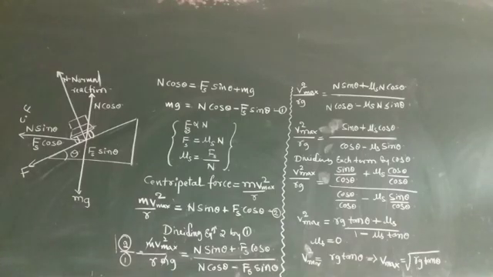So here the frictional force is not needed at all to provide the necessary centripetal force, and there is practically no wear and tear of tires, because we don't consider any frictional force, and here we consider the centripetal force.